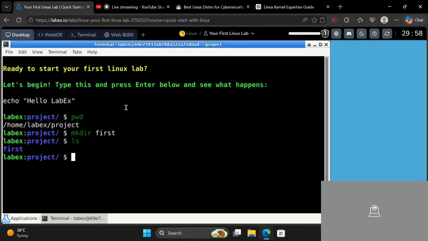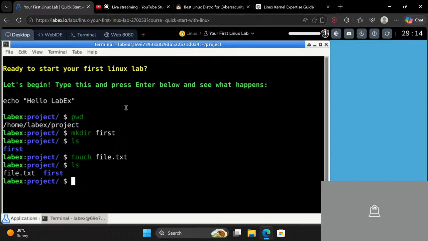And now since we have learned mkdir, ls, and pwd, we need to create a file too. To create a file, you need to use the touch command: touch, and then write file.txt. Now when you do that, you will be creating a new file. As you can see, the project directory has a directory named first and a file named file.txt. Now if I want, I could also move this file.txt inside first.